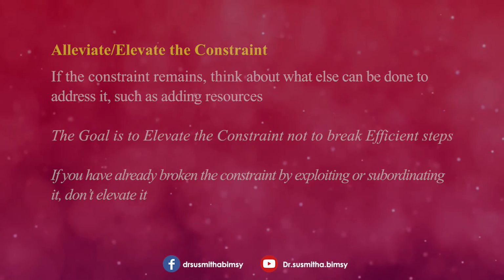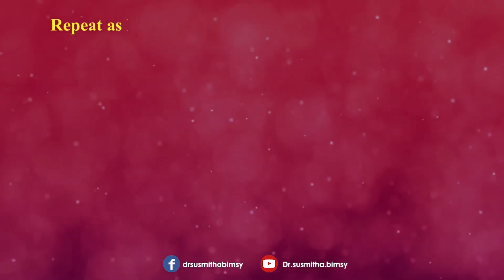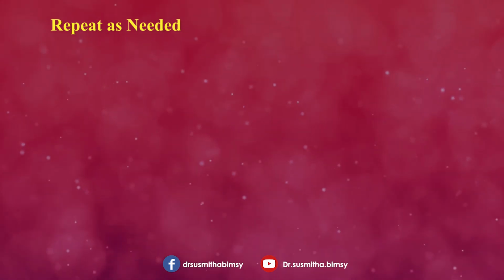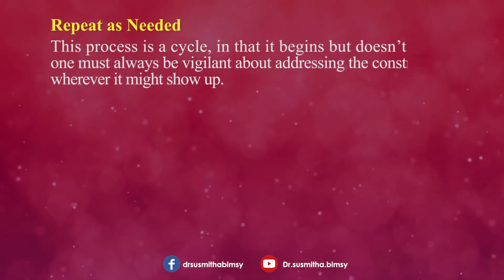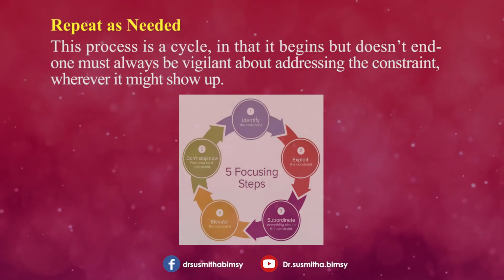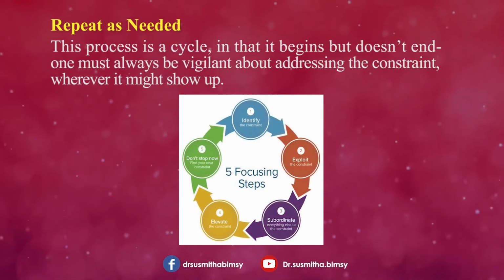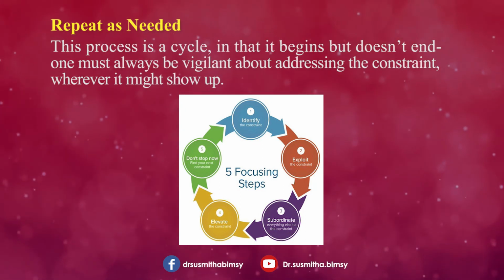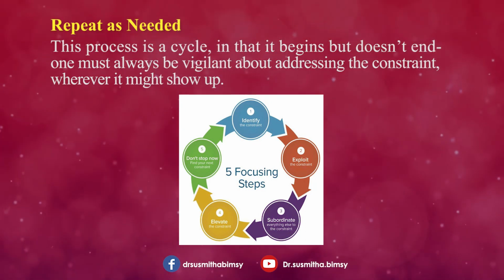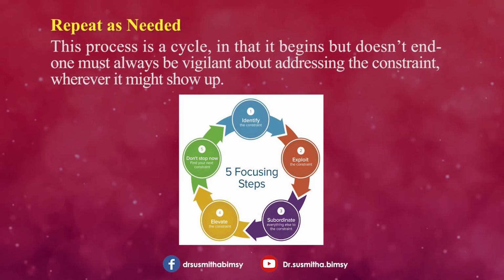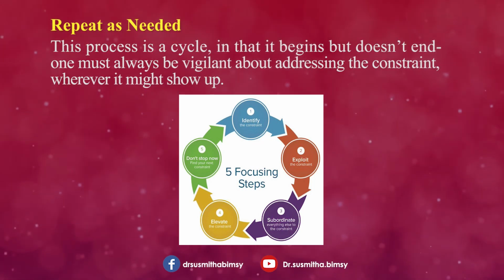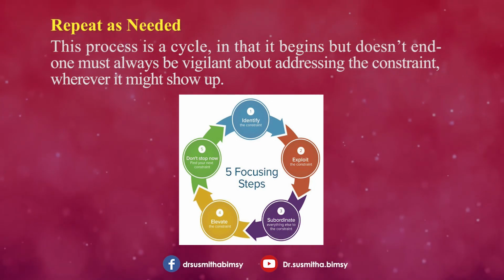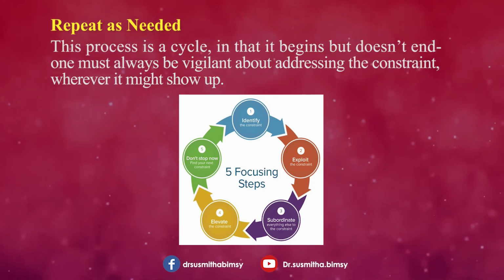And the last step is to repeat the above process with a new constraint. That is, when you successfully manage one constraint or one factor, another bottleneck will arise as a constraint. So you need to check the system again for another constraint. You should follow the above steps in dealing with that new constraint. That is, you have to repeat this process again. So implementing TOC is a never-ending process.